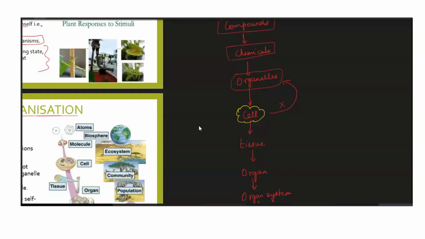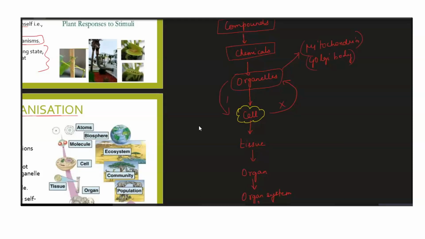So a cell cannot be called an organelle, or we cannot say that the cell is performing the function of an organelle. Organelles can be many different things, like mitochondria, let's say, or Golgi body. Many different kinds of organelles are there. So can we say that a cell is a mitochondria? No. Can we say a cell is a Golgi body? No. Can we say that mitochondria is a cell or Golgi body is a cell, vice versa?